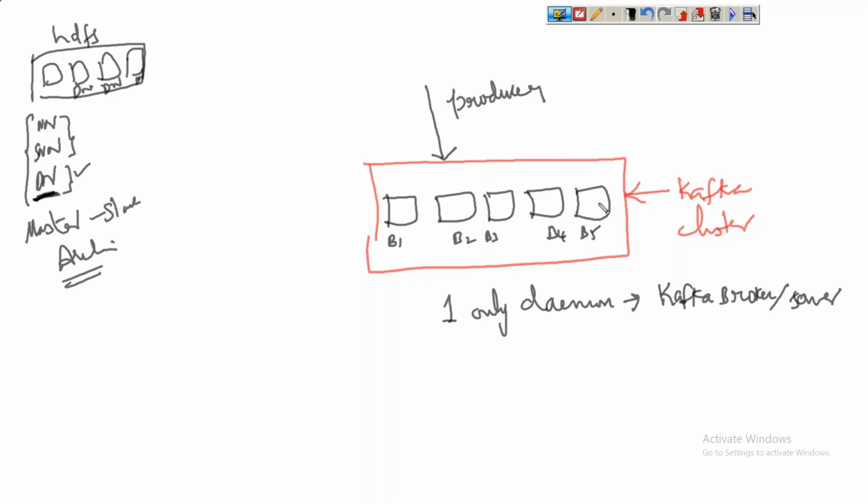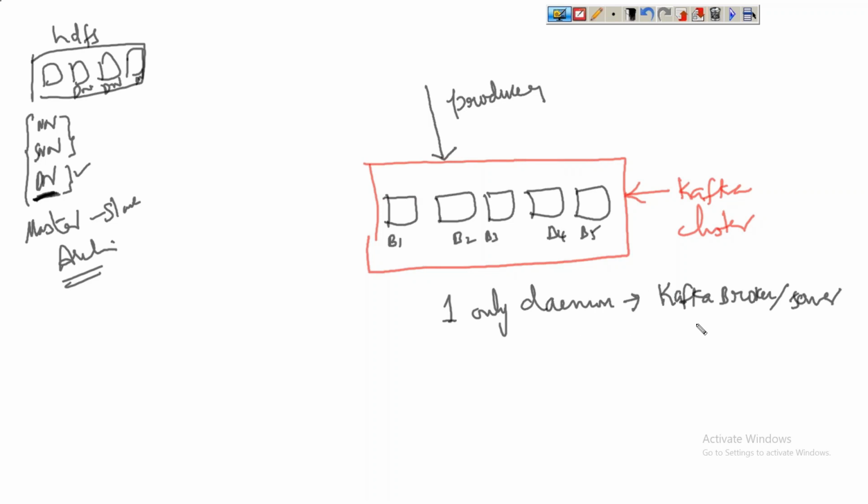That's it. Very simple. So the internal storage will be easy, and the number of daemons that run in Kafka is only one. In HDFS we run three, and the architecture used in HDFS is master slave, and here we don't have any master. We don't have master daemons or slave daemons here.